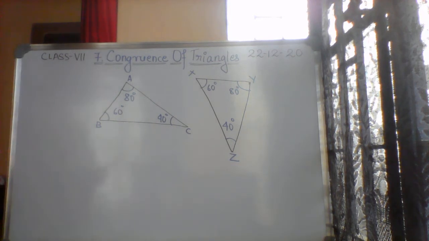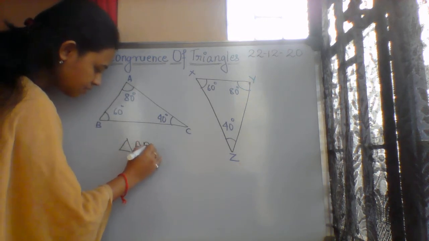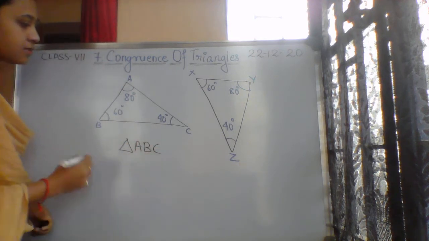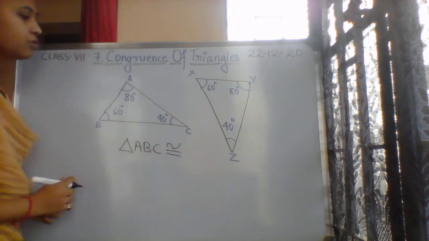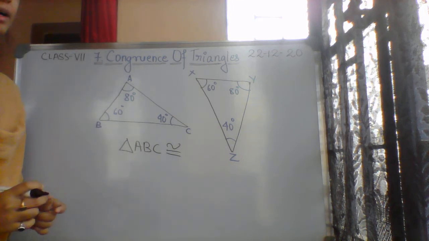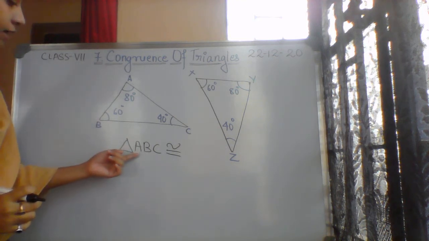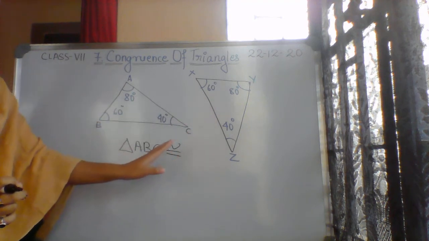Okay. Now triangle ABC, how is this triangle congruent to triangle XYZ? So here we follow the pattern. How we have written ABC, similarly we have to write XYZ.